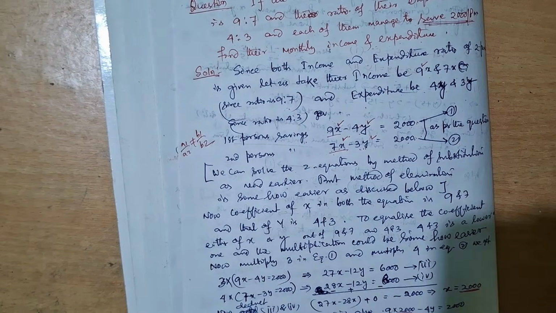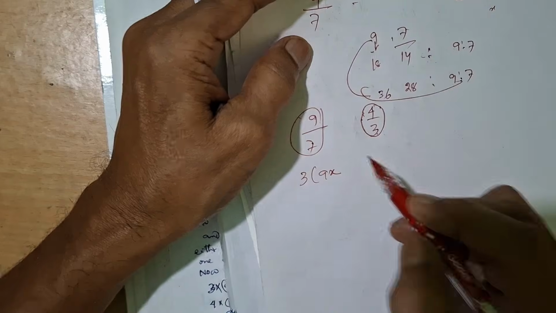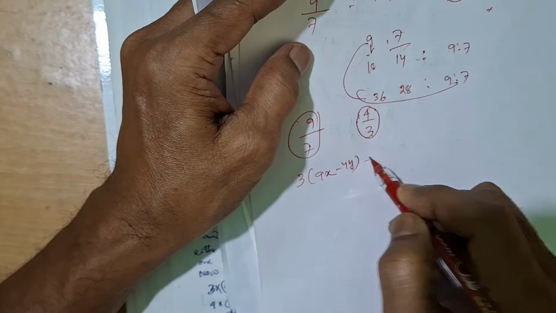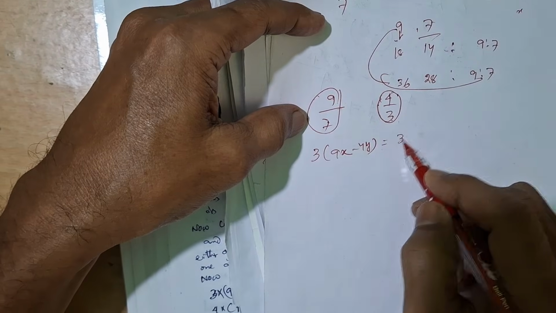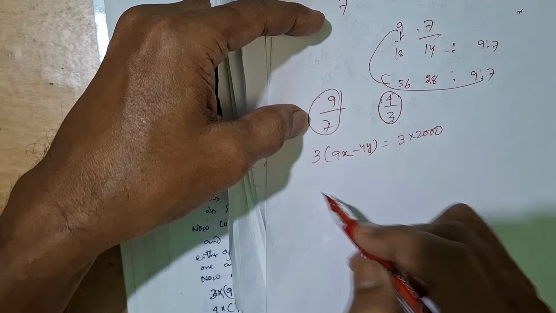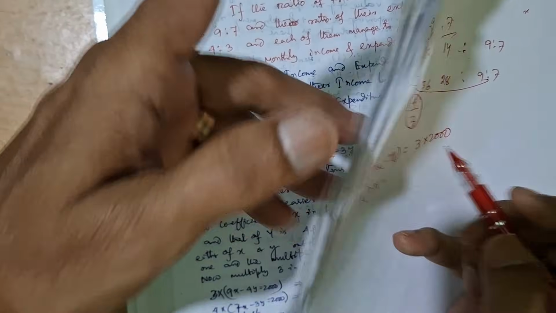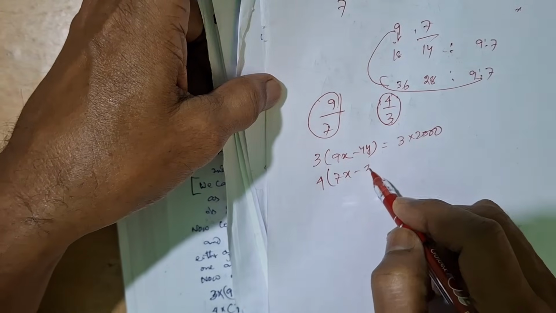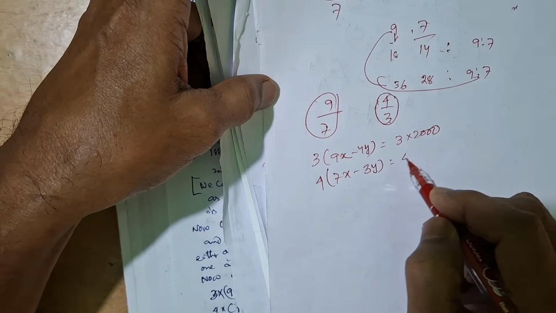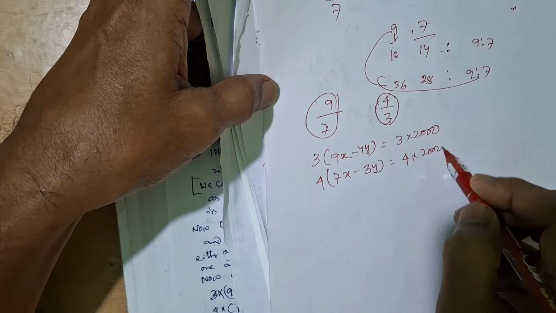Three into 9x minus 4y is equal to 3 into 2000, and 4 into 7x minus 3y is equal to 4 into 2000.